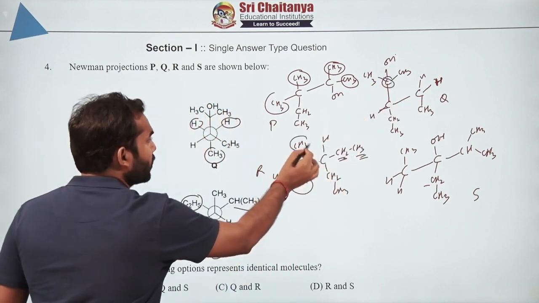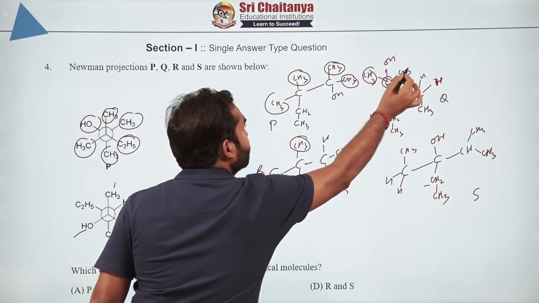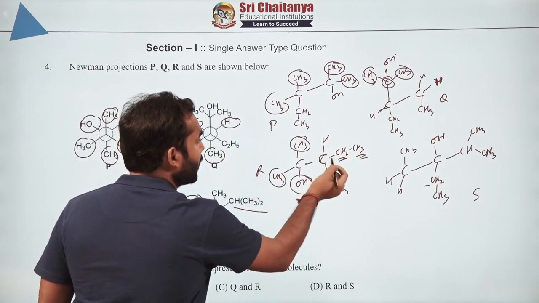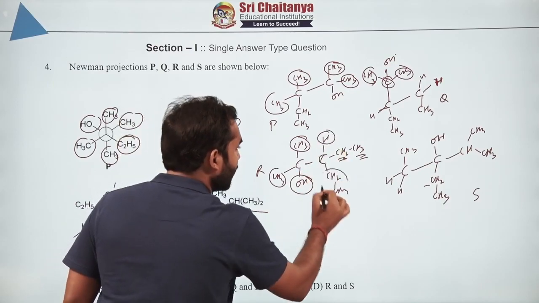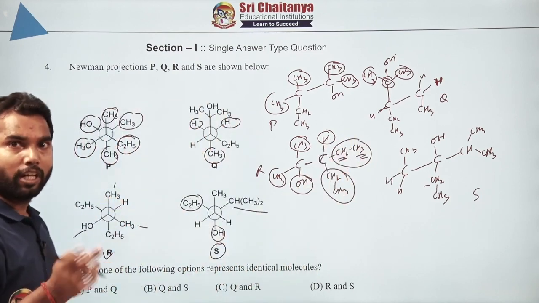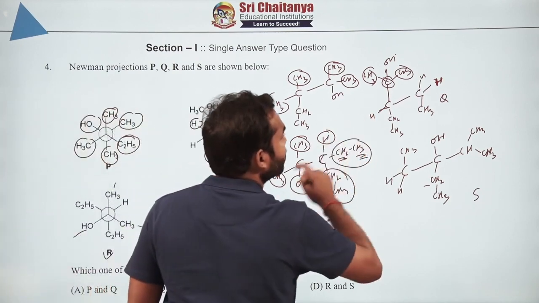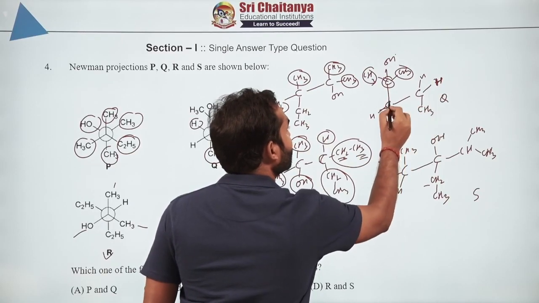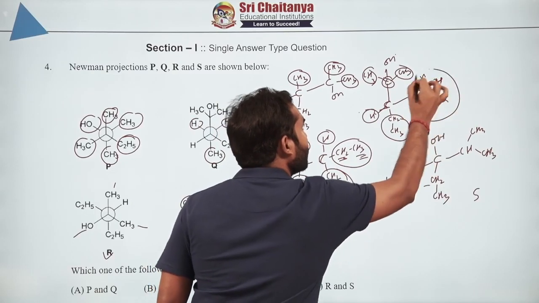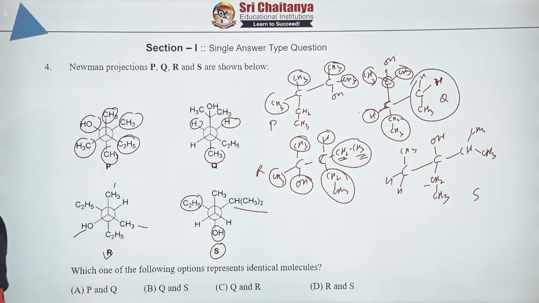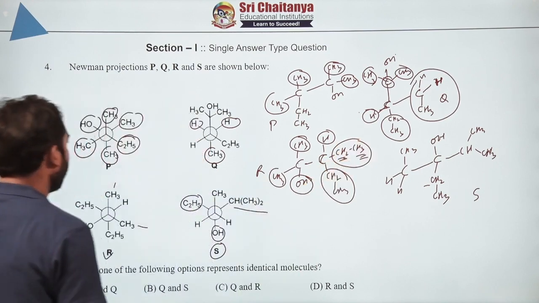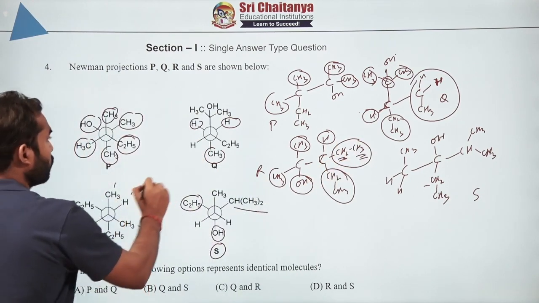That carbon is having 2 CH3 groups here also and here also, right? And thereafter on the very next carbon we are having one H and ET, and another is also ET, means 2 ET groups and 1 hydrogen. Just look here, this other carbon is having 1 hydrogen and 1 ET, and this whole thing is basically ET, CH2 CH3. So obviously the structure R and the structure Q are identical.